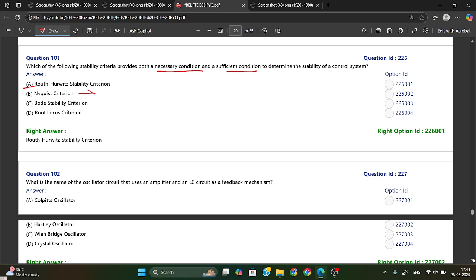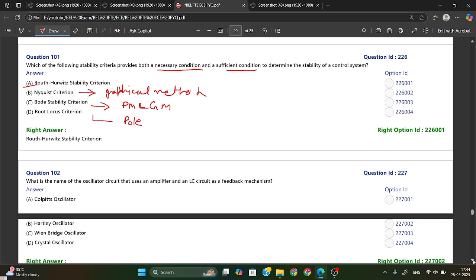If you talk about the Nyquist criterion, it provides a graphical method to determine stability. Bode stability criterion is also there. In Bode stability, it involves phase margin and gain margin to assess stability. Now root locus is there. It shows how the poles of the system move in the complex plane. Okay, so this is the function of all of these. From here, option A is your right answer.